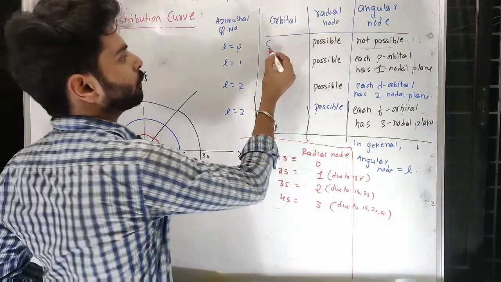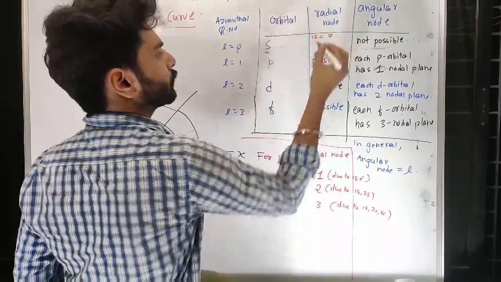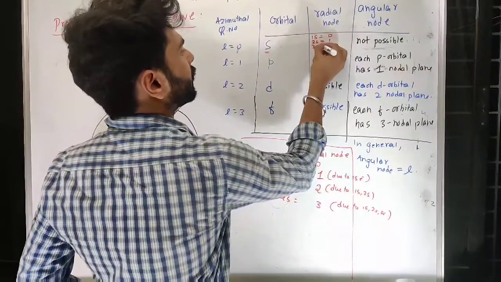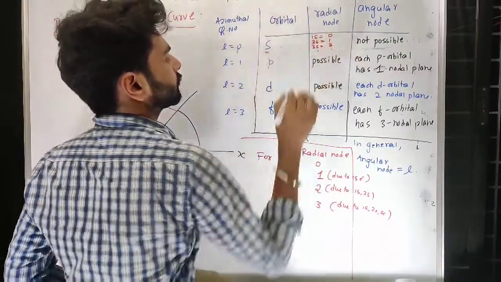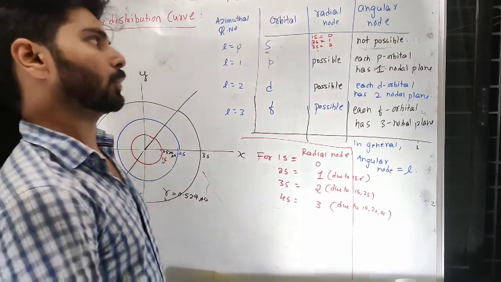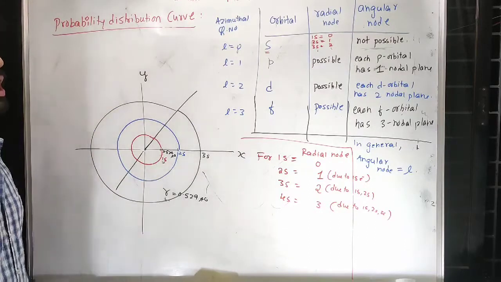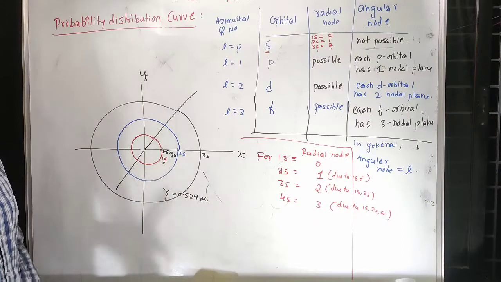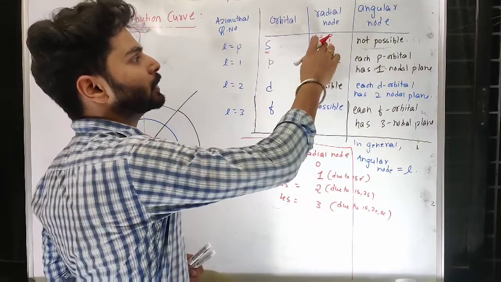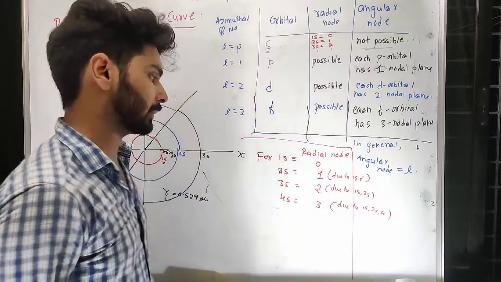So radial node for s is possible, but how does it change? For 1s there is none. For 2s it is 1, for 3s it is 2, and it continues like that. So 1s is the place where there is no radial node and there is no angular node. For 2s there is no angular node but there is a radial node. For 3s there is no angular node but there are two radial nodes. That is due to the inner 1s and 2s. Like that you can understand.